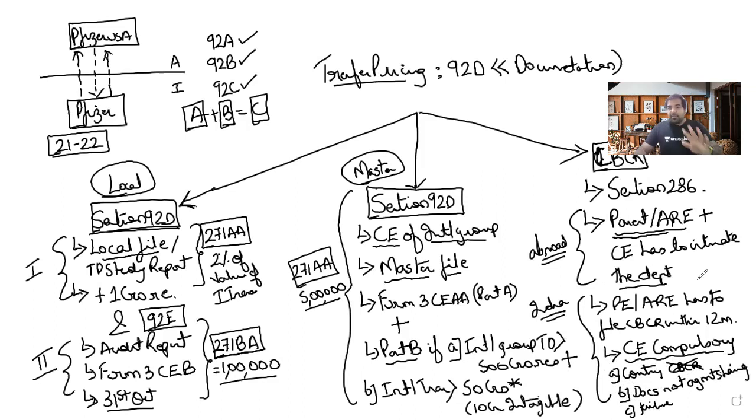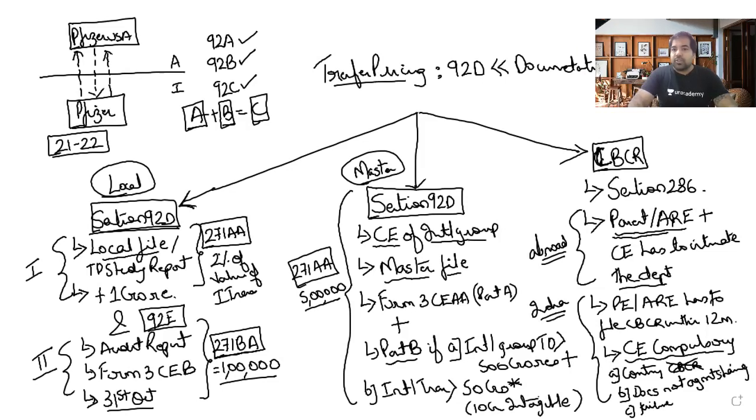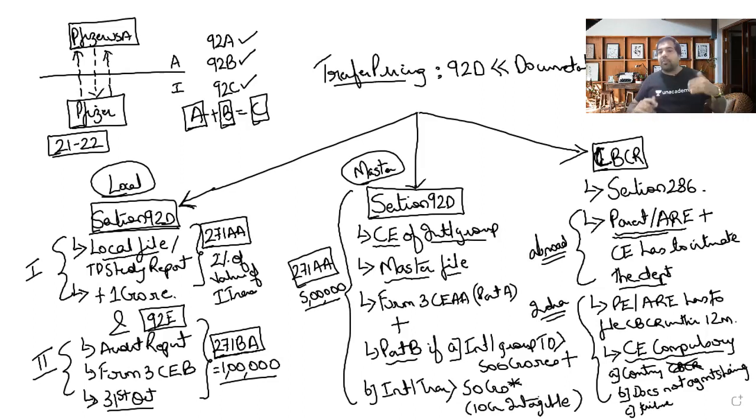Guys, this is CBCR. Let me just revise CBCR. What is this CBCR? Country by country reporting. Guys, for country by country reporting, we had to introduce a new section called section 286. In that, they said that mainly your parent entity just has to file. If your parent entity files, great.